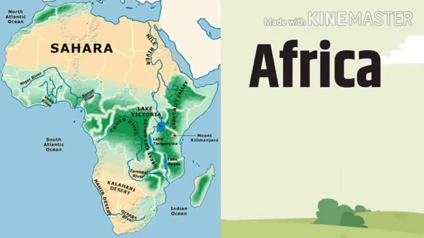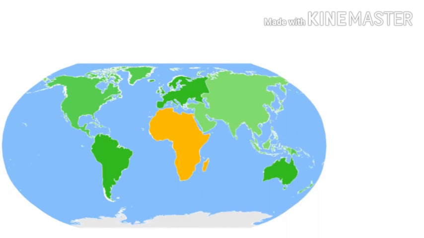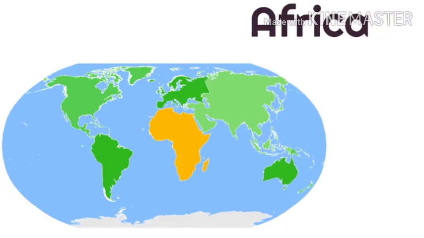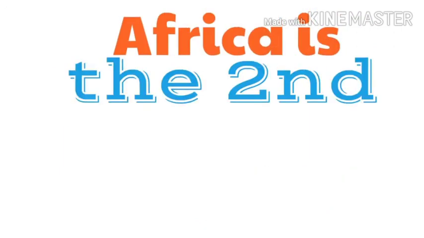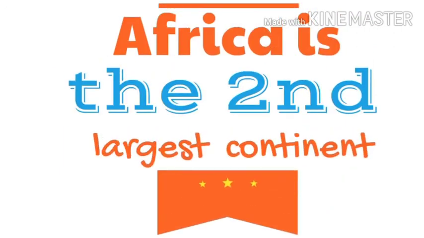Africa. Yes, we are in Africa. Nigeria is in Africa. Africa is our home and Nigeria is in West Africa. There are countries in Africa: Ghana, Congo, Kenya, Uganda, Botswana. All these are countries in Africa. Africa is in the middle right of the map. Africa is the second largest continent after Asia.